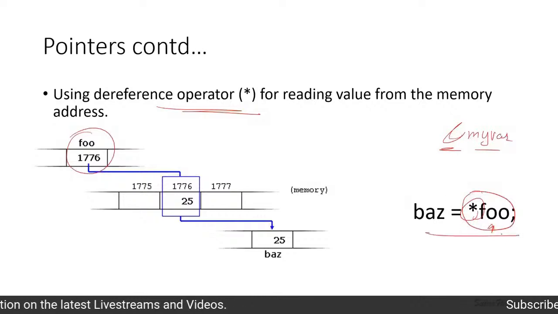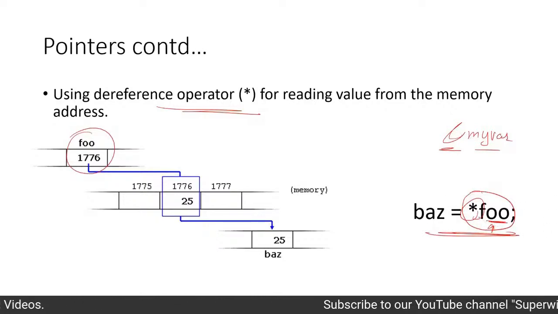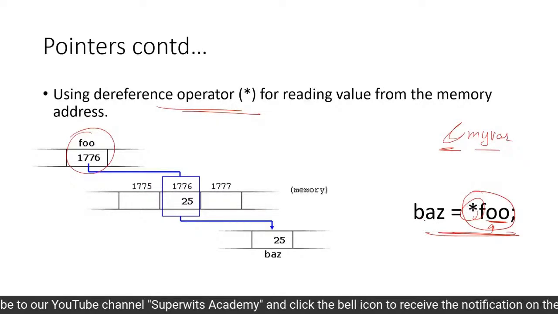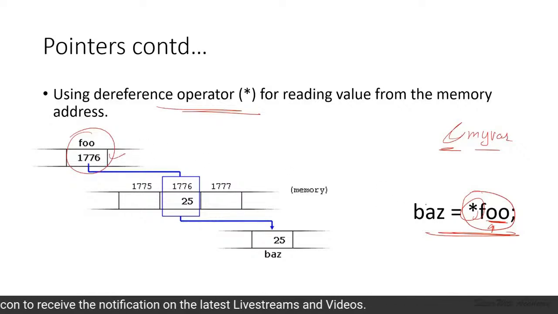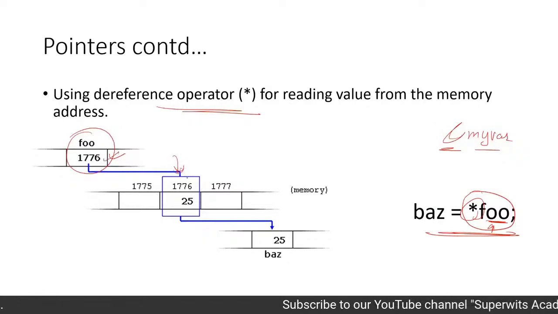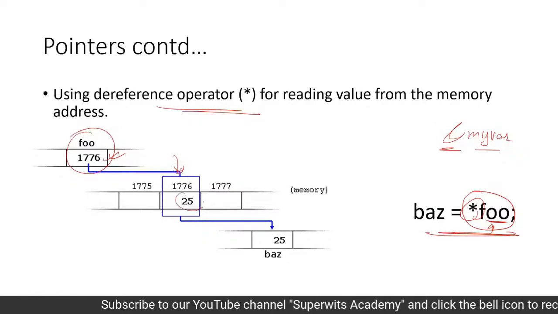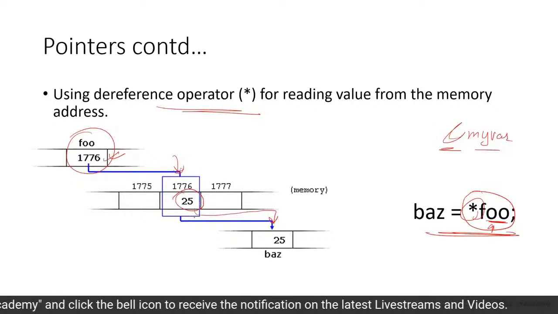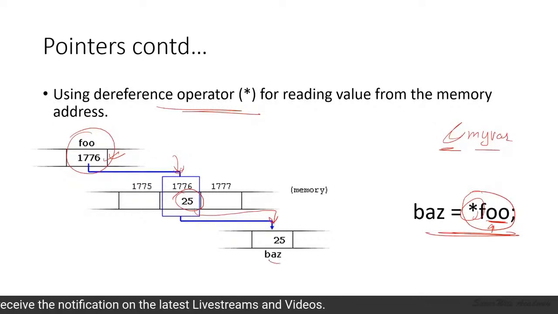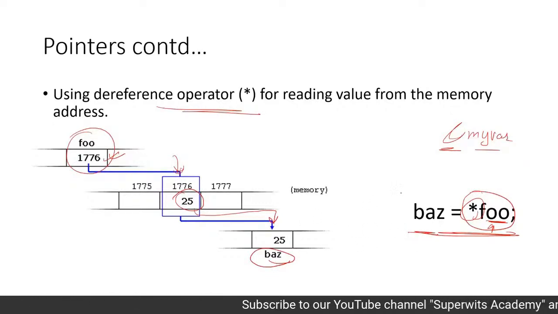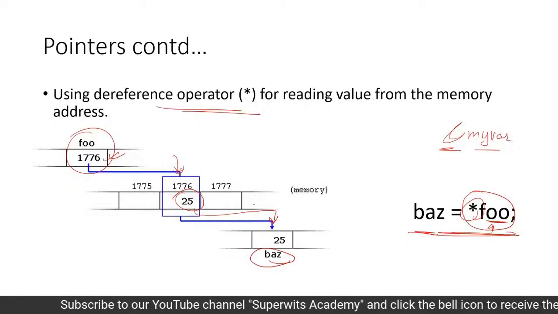So this is what a typical instruction will be. You are using a pointer variable prefixed with the dereferencing operator, which is an asterisk, equated towards baz. So foo is having the value 1776, which is a memory address. Once the dereferencing operator is found, you are going to fetch this value and go to that particular memory address. Once you reach it, you read the actual content stored at that memory address, and that value is going to be stored inside your equating variable, that is baz. Okay, so this is a two-stage process, right? That is what happens for this pointer part.